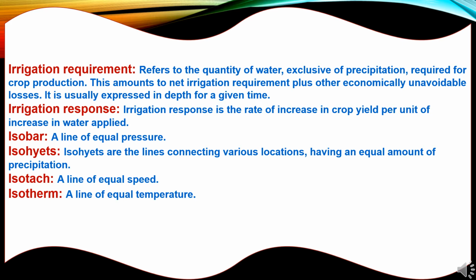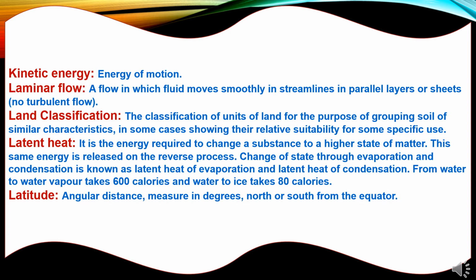Irrigation response is the rate of increase in crop yield per unit of increase in water applied. Isobar: a line of equal pressure. Isohyets are the lines connecting various locations having an equal amount of precipitation. Isotach: a line of equal speed, and isotherm: a line of equal temperature. Kinetic energy: this is the energy of motion.